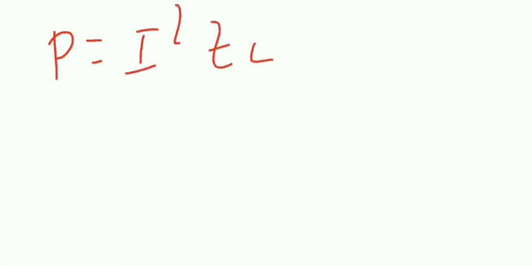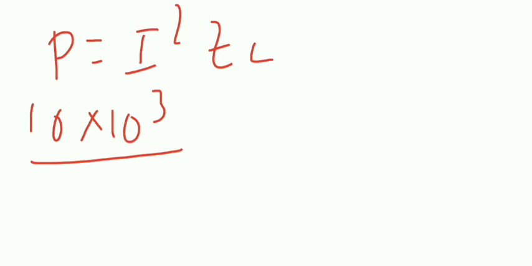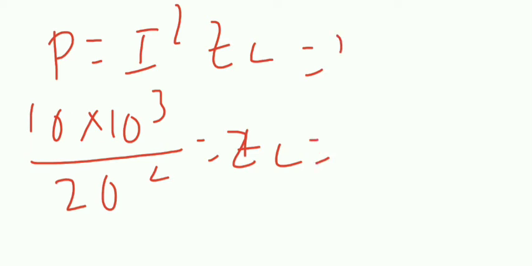We know the power delivered. Power delivered to the load is I squared ZL. P is 10 kilowatt, so 10 into 10 power 3. I they have given as 20, so I squared is 20 squared, that is equal to ZL. This implies ZL is equal to 25.